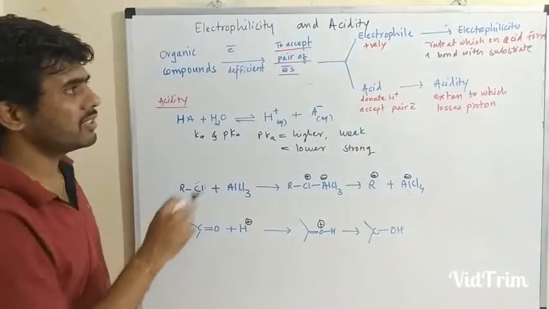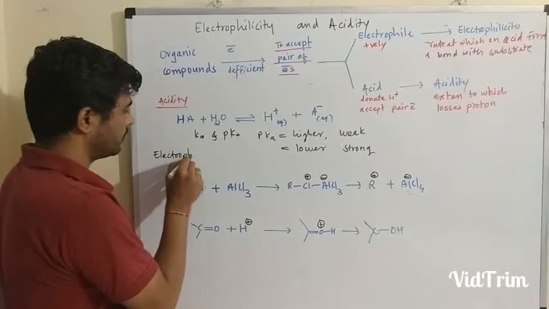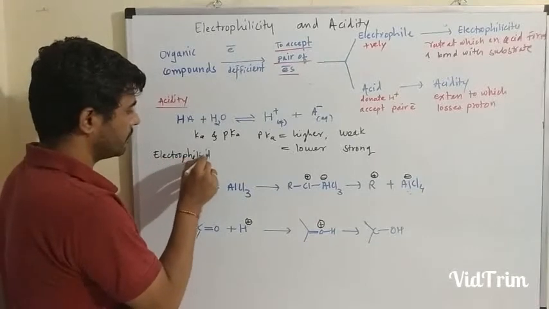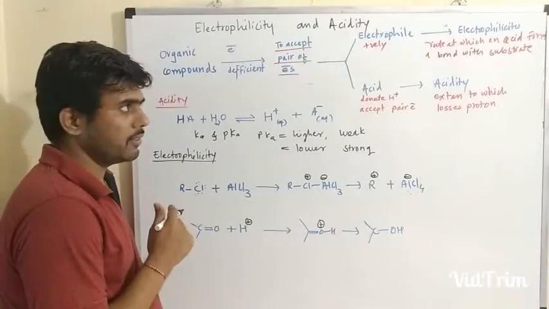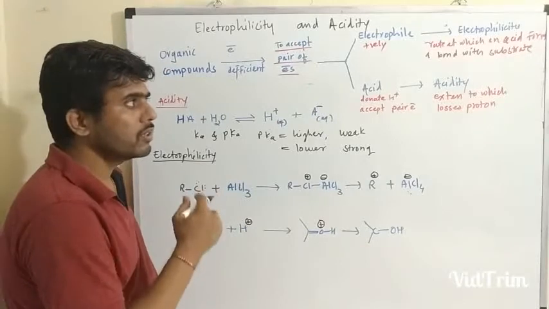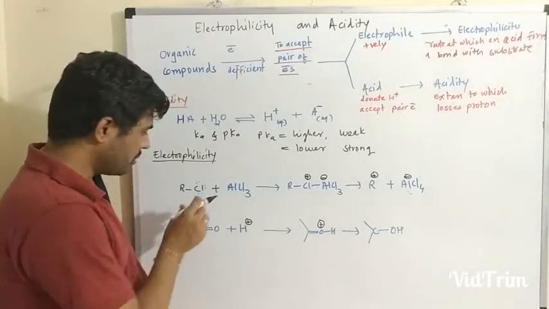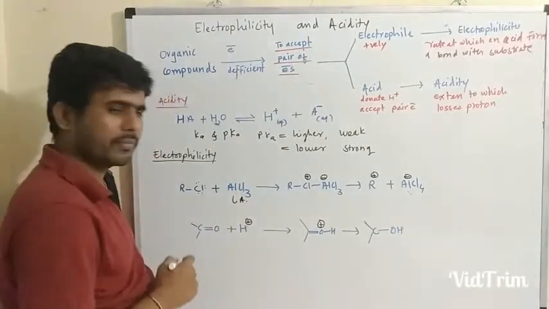Now let us consider electrophilicity. What is electrophilicity? As we said, electrophilicity is nothing but the rate at which an acid forms a bond with the substrate. Consider this is a substrate and this is the Lewis acid according to the Lewis concept.